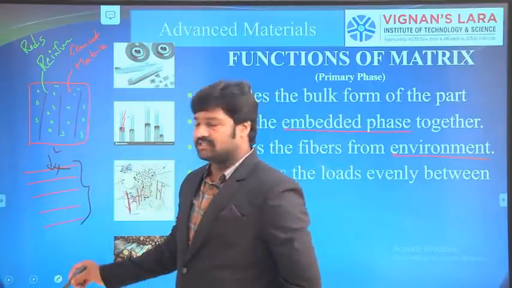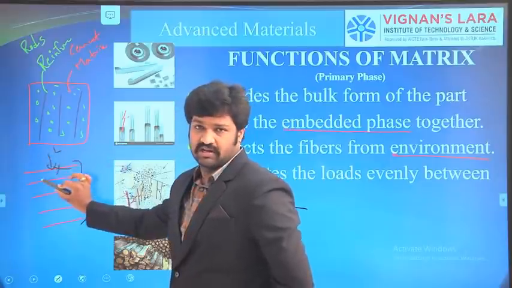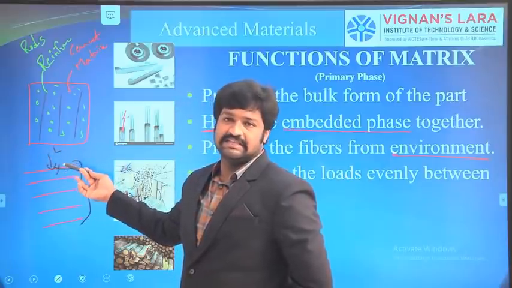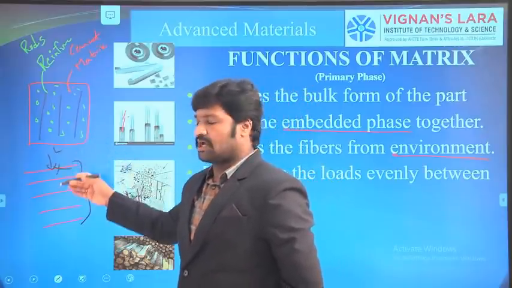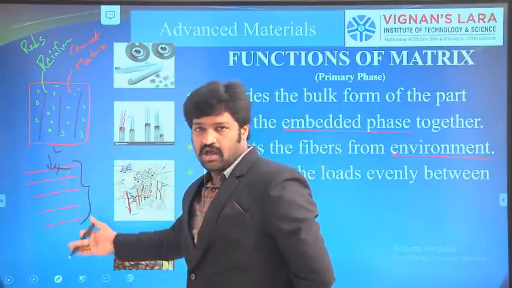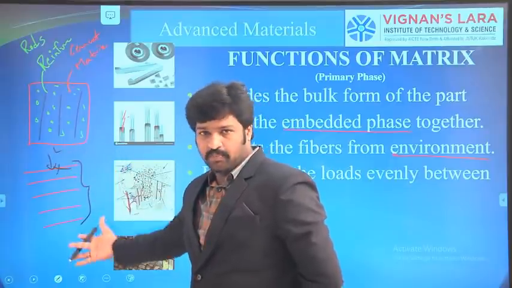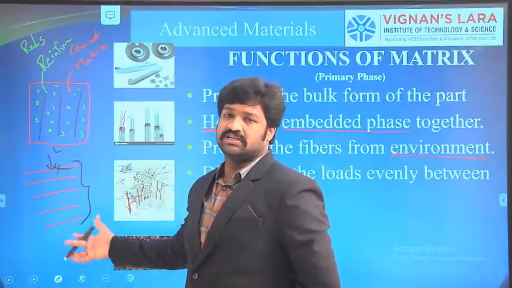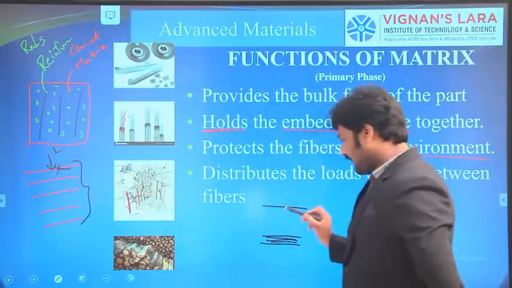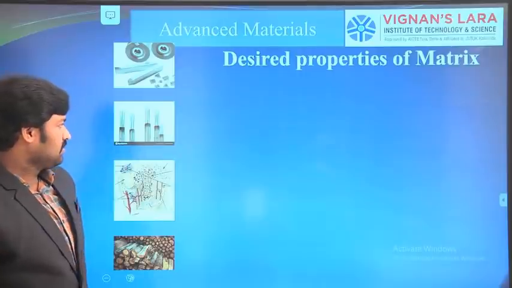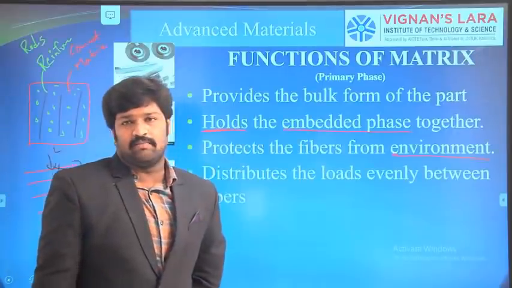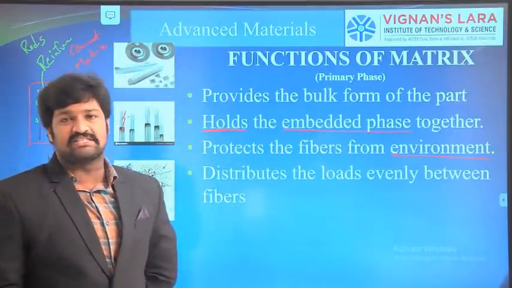If the load is distributed to only some portion of the reinforcement, then it will easily break or get damaged. If the loads are distributed to the entire portion, then the strength of the composite is high. Single stick and multiple sticks. So these are the functions of the matrix.